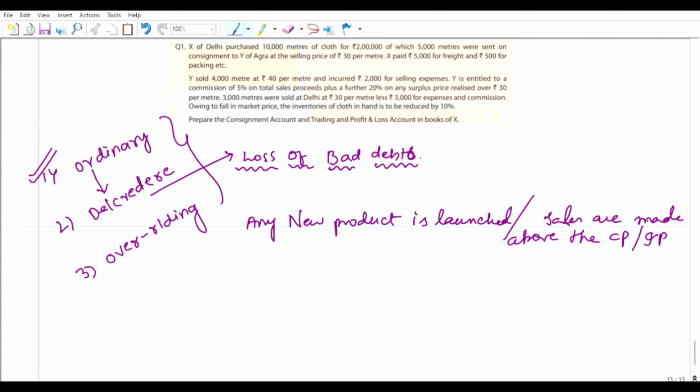I will be speaking about the invoice price also. Cost price or invoice price, and extra commission will be provided.